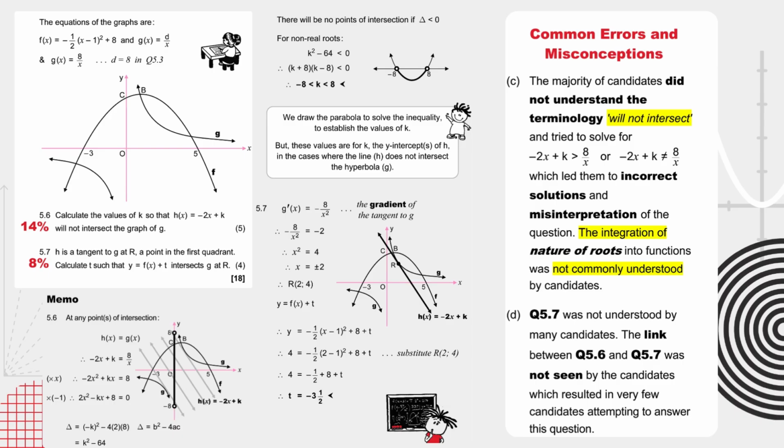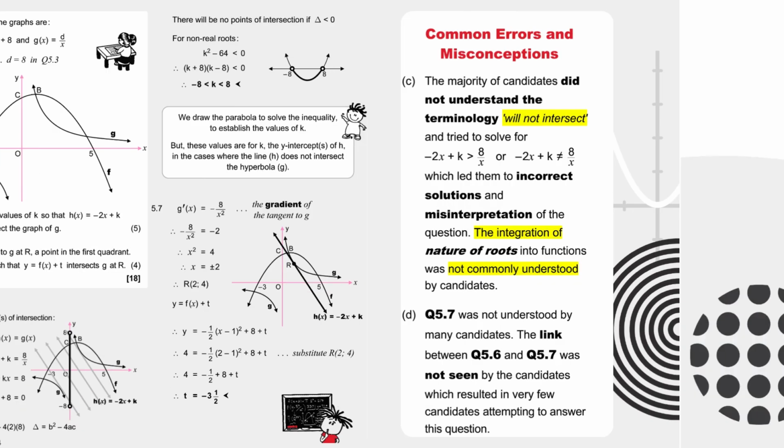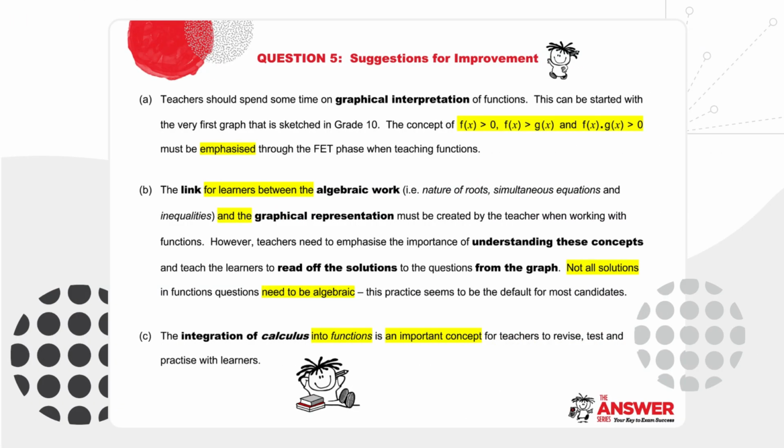The integration of nature of roots into functions was not commonly understood by candidates. And question 5.7 was not understood by many candidates. The link between 5.6 and 5.7 was not seen by the candidates, which resulted in very few candidates attempting to answer this question. The following are some suggestions for improvement for question 5.